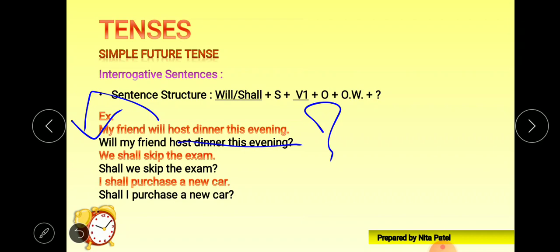Question mark. Same thing. We'll put shall here in the beginning and a question mark. Shall we skip the exam? Next, I shall purchase a new car. Again, we'll put shall in the beginning. Shall I purchase a new car? Question mark. It's very easy.